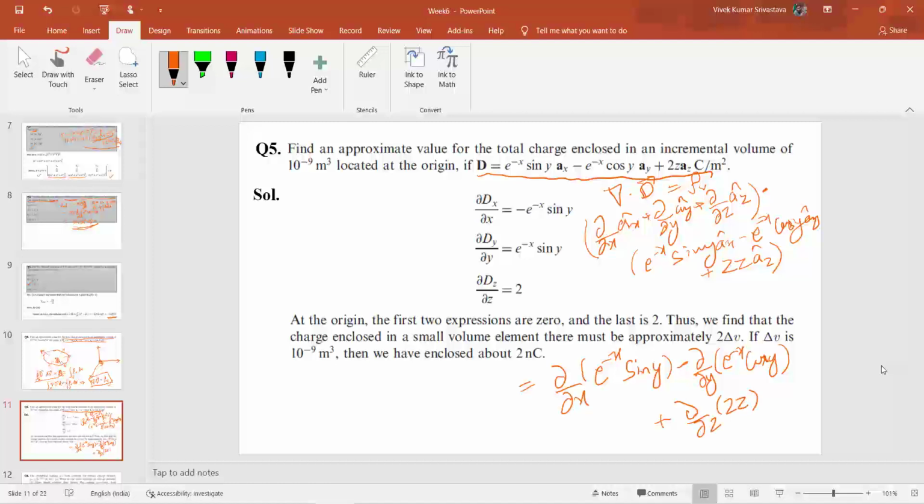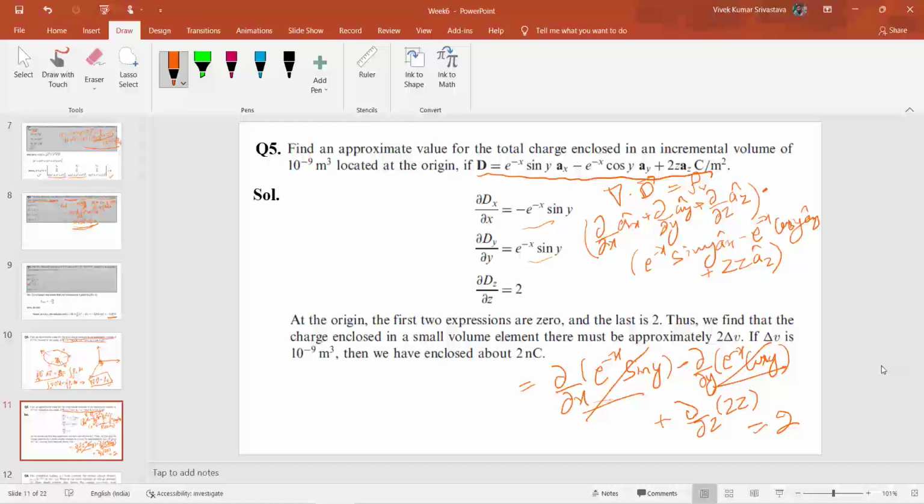Okay, so you can calculate this differential term, and the differential term is given here. Once you calculate, you will see that these terms cancel each other out. The remaining term will be equal to 2.